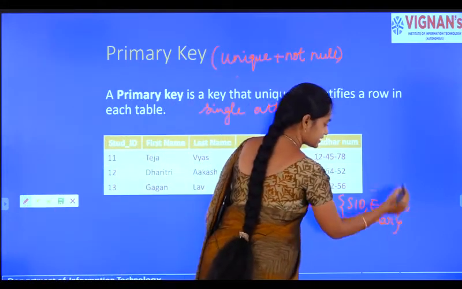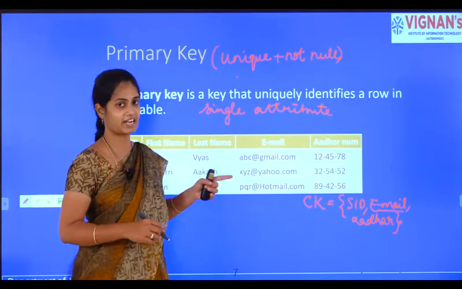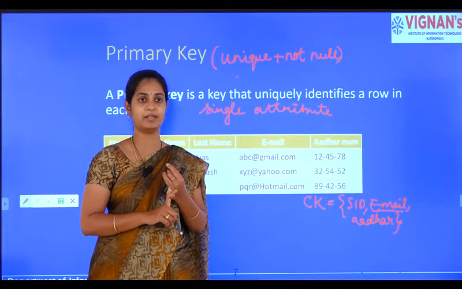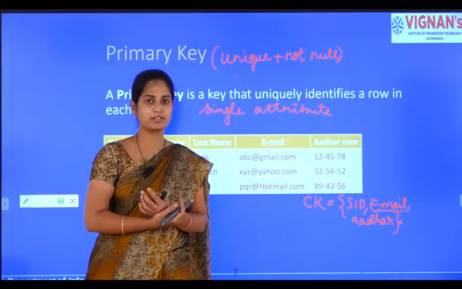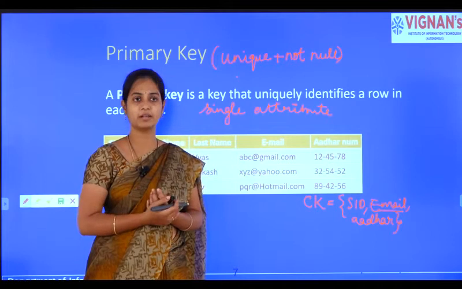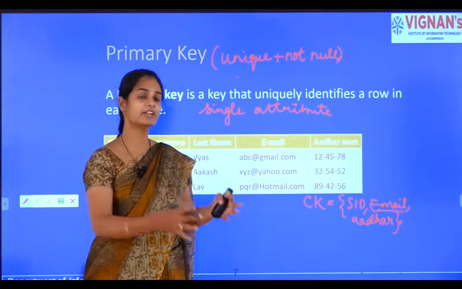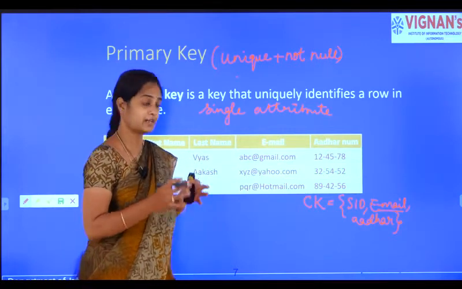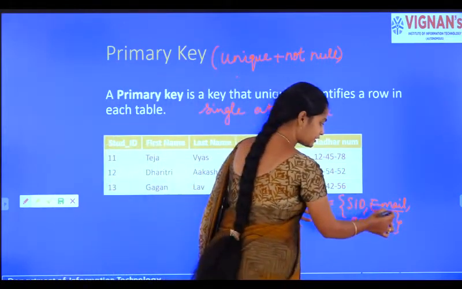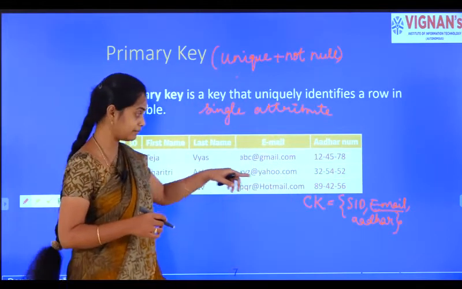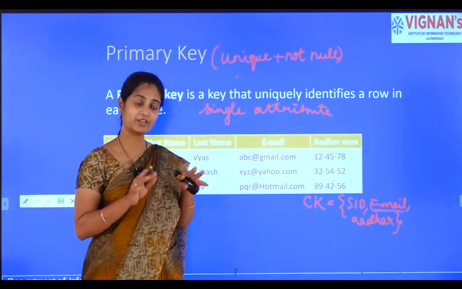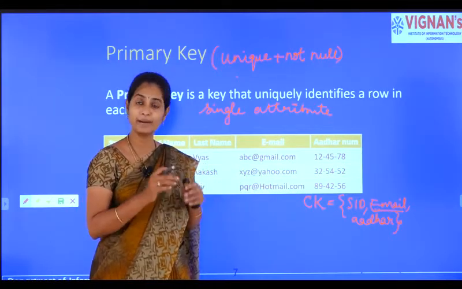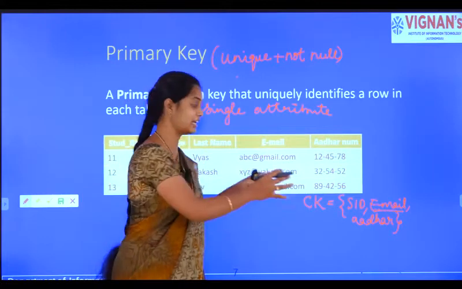You have said that email is a candidate key. Now, what if the student doesn't have an email? At the time of joining the institution, he may not have an email. Later on he will create the email and provide it to the database. But for that reason, email cannot be considered a primary key. Email is unique, but we may have null values there.